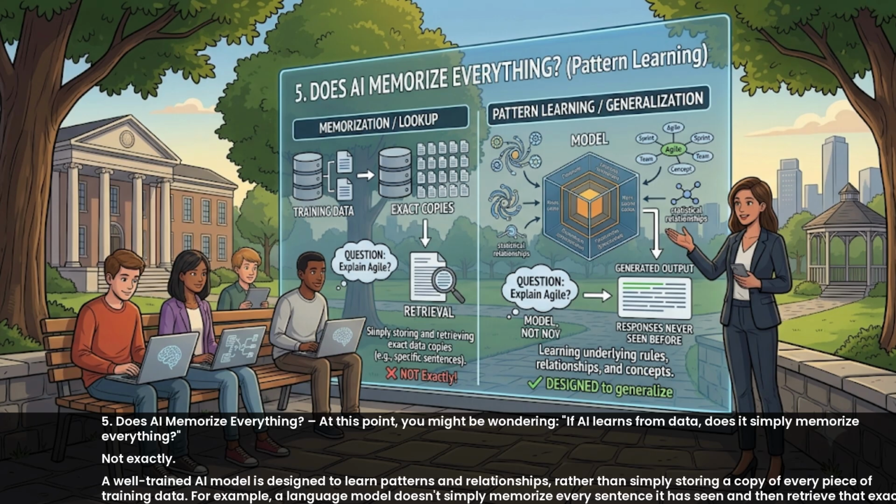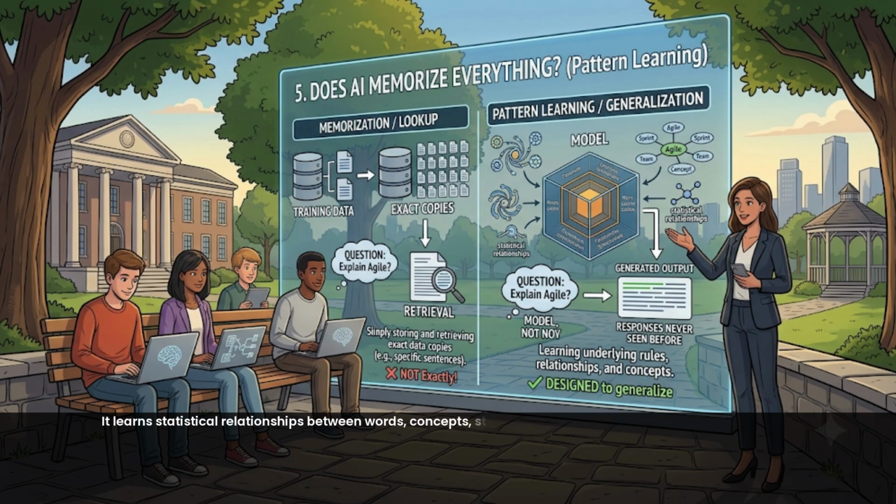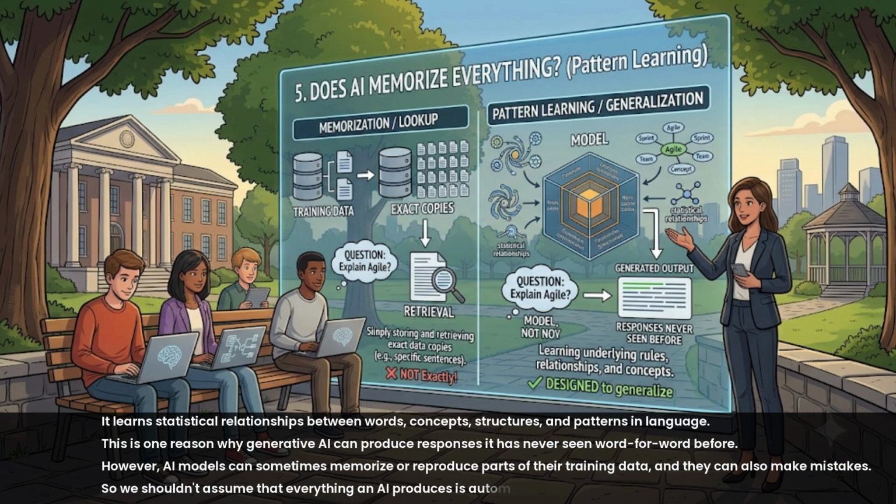For example, a language model doesn't simply memorize every sentence it has seen and then retrieve that exact sentence whenever you ask a question. It learns statistical relationships between words, concepts, structures, and patterns in language. This is one reason why generative AI can produce responses it has never seen word for word before. However, AI models can sometimes memorize or reproduce parts of their training data, and they can also make mistakes. So we shouldn't assume that everything an AI produces is automatically correct. That is an important principle that we'll come back to throughout this series.